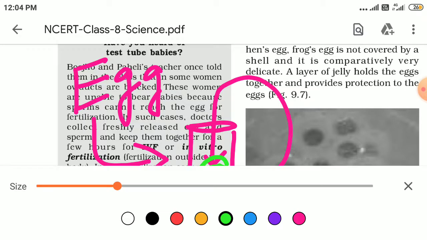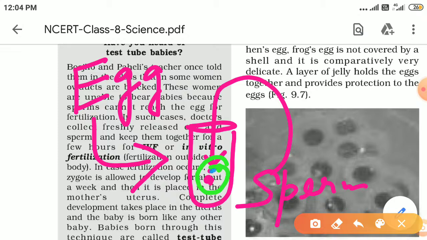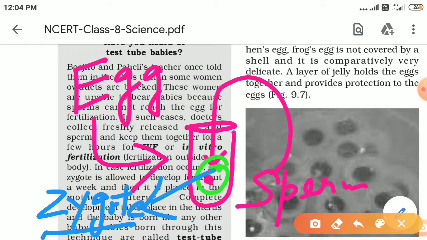By their meeting, they produce a structure known as zygote. So we can say that the zygote is formed within the test tube. That is why this technique is also known as test tube baby.